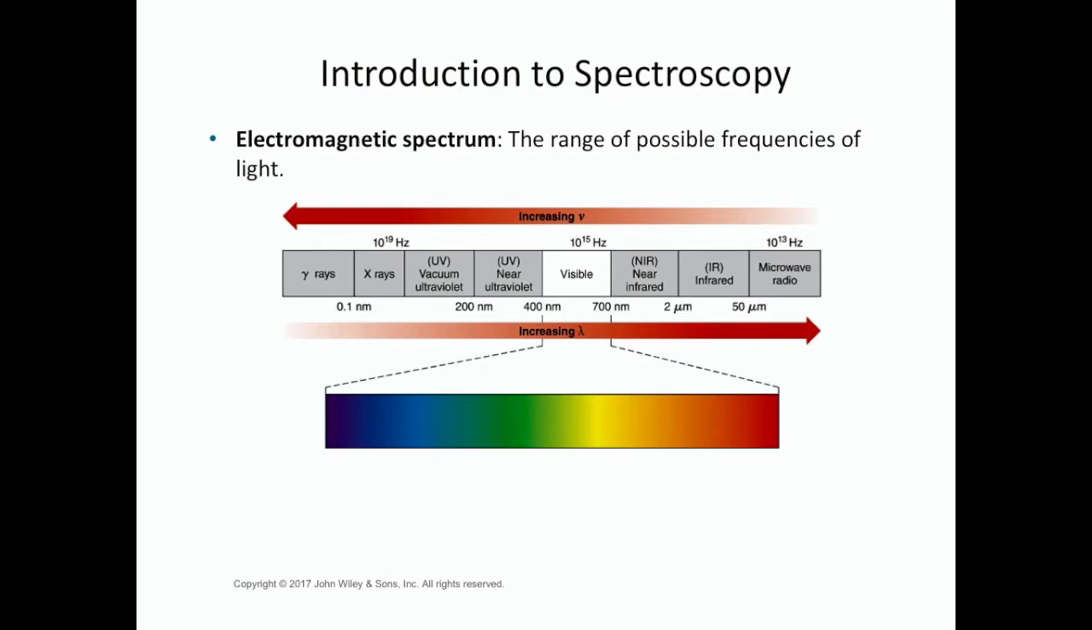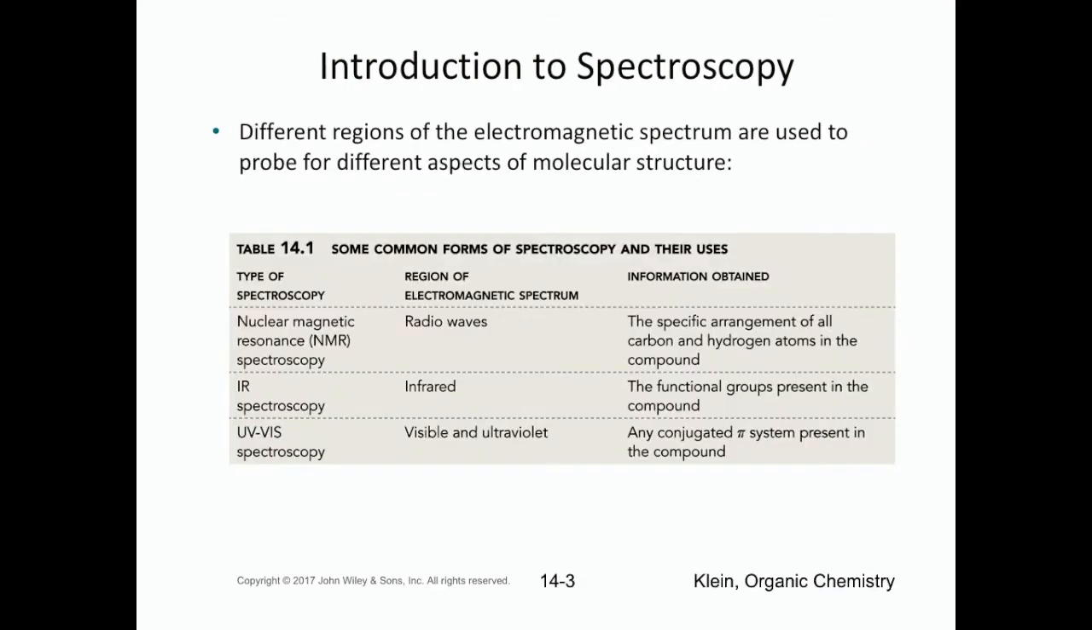Here is the electromagnetic spectrum, which shows the range of possible frequencies of light. The higher energy light, such as X-rays and gamma rays over here, have a higher frequency and a lower wavelength. The lower energy forms of electromagnetic radiation, such as microwave and radio, have a smaller frequency and a longer wavelength. Different regions of the spectrum can be exploited to find out information about different aspects of molecular structure. So for example, in IR spectroscopy, we exploit the infrared region, and that's going to tell us about the types of functional groups present in a compound.